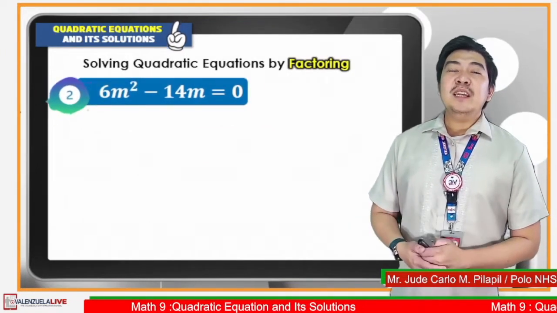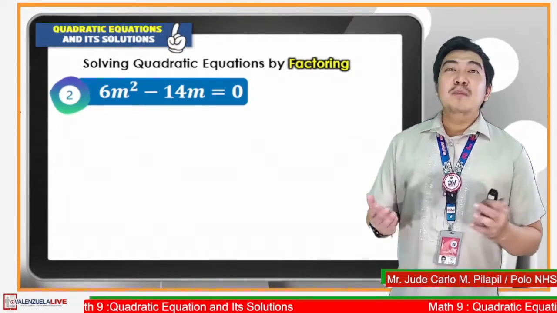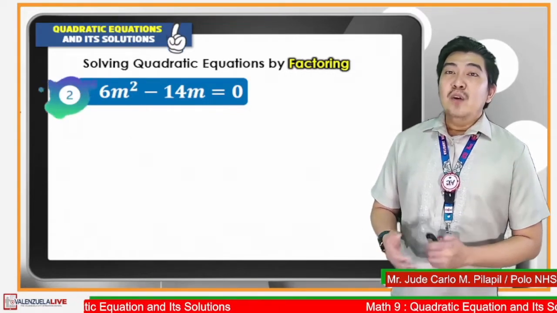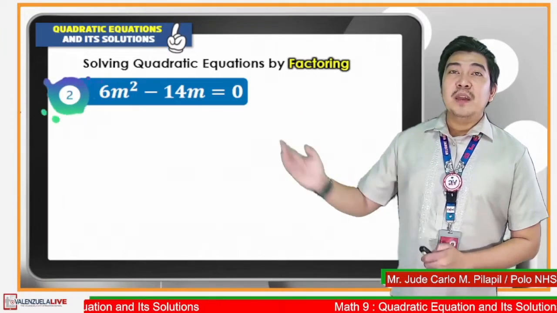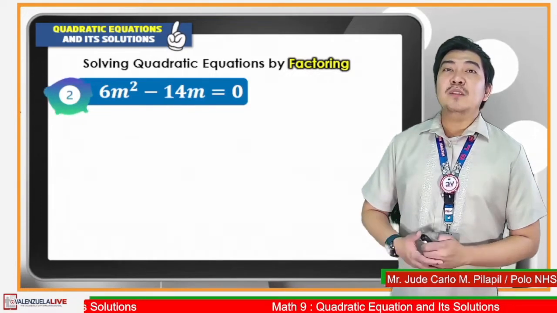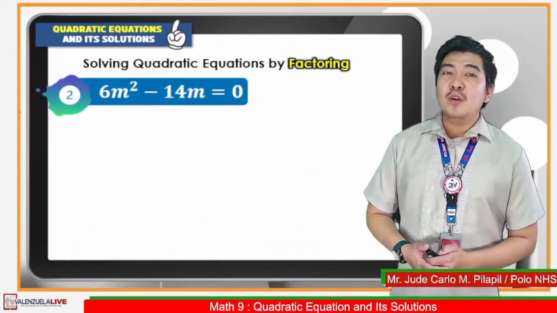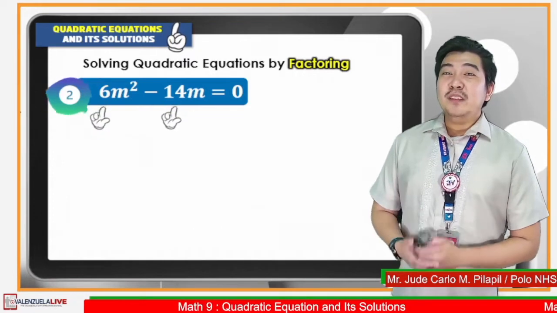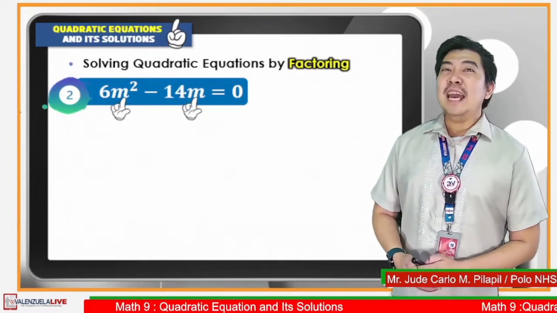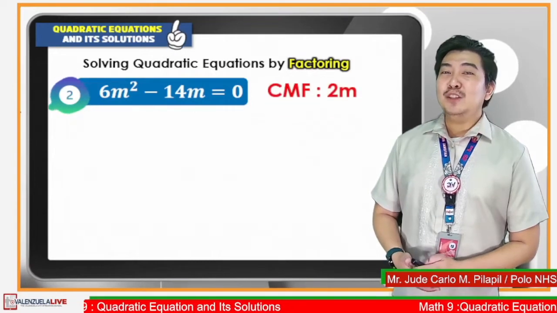We use solving quadratic equation using factoring if the given equation is factorable, and we must make sure that the equation is written in its standard form. First, we need the factored form of the given equation. If we can see, in the example, 6m squared minus 14m is equal to 0 is factorable. We can use its greatest common monomial factor or the CMF. The CMF of 6 and negative 14 is 2. The CMF of m squared and m is m. Therefore, the CMF of the equation is 2m.